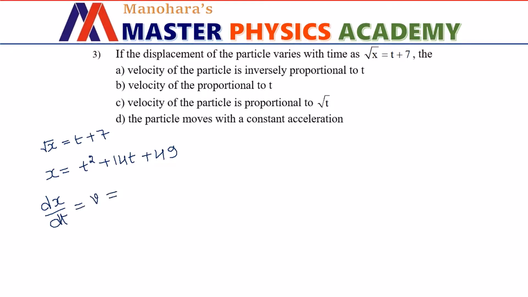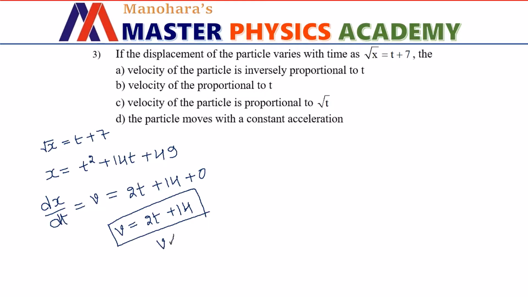If you differentiate the right hand side with respect to time, we get 2t plus 14 plus 0. That is v equals 2t plus 14. This equation clearly says that velocity is directly proportional to time. Hence option B is the right choice.